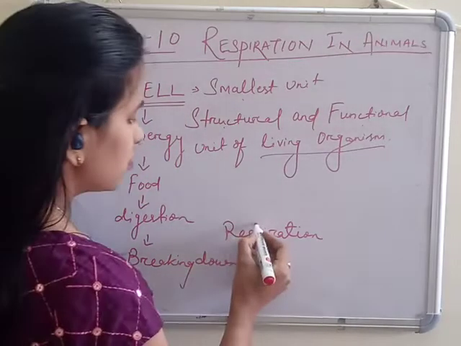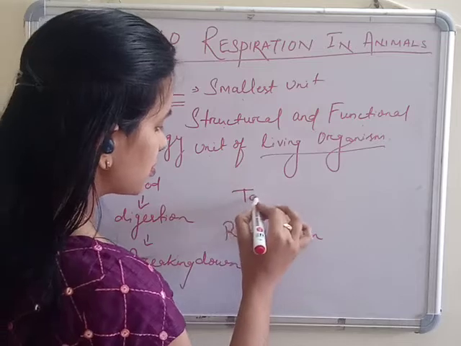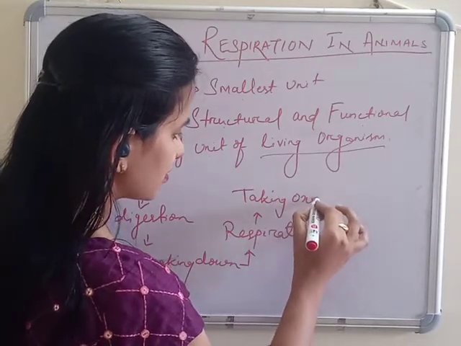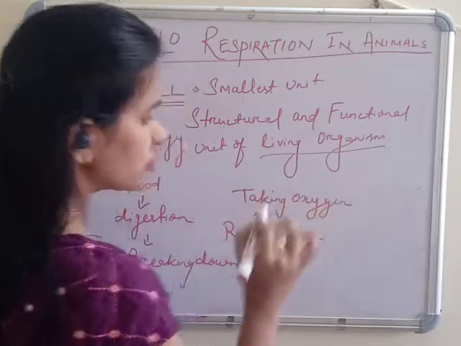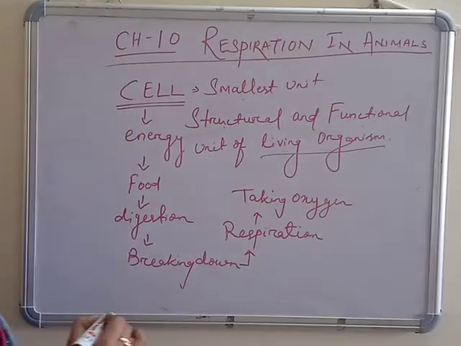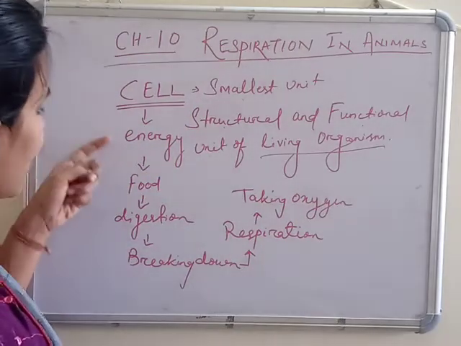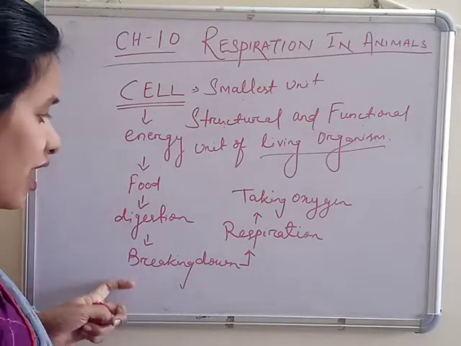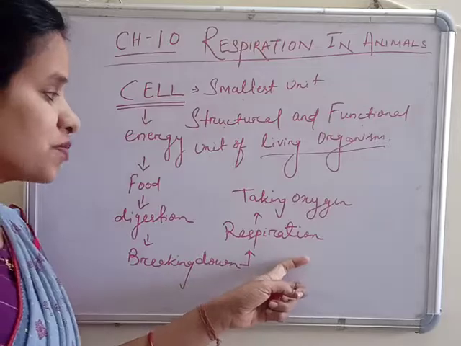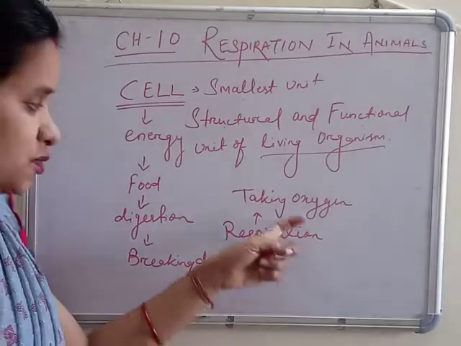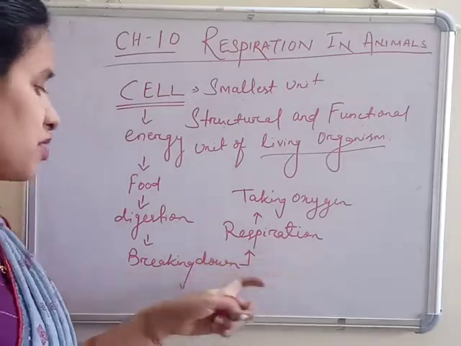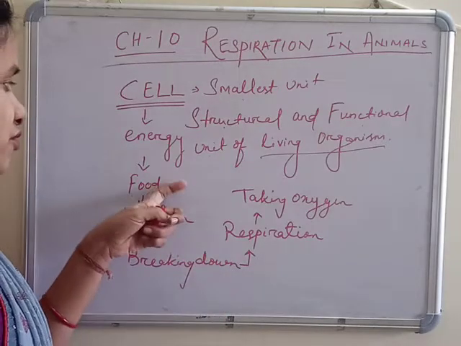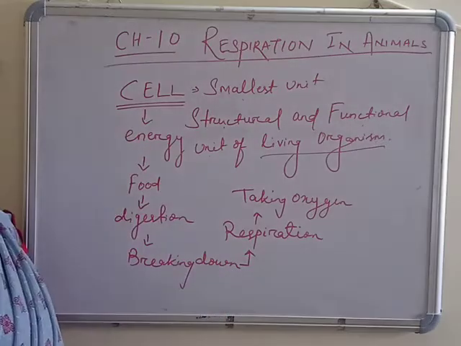Respiration means taking oxygen to break down the food. So the cell requires energy, which we get from food. Food is digested, meaning broken down, by the process of respiration, meaning taking in oxygen, and from that food we get the energy.